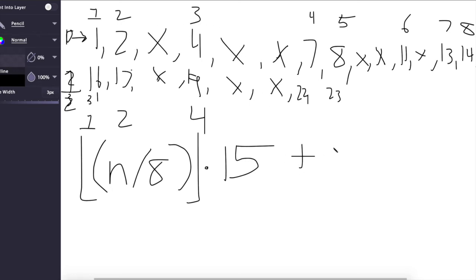So plus n mod, so percentage in many languages, 15. And this would be the group number.